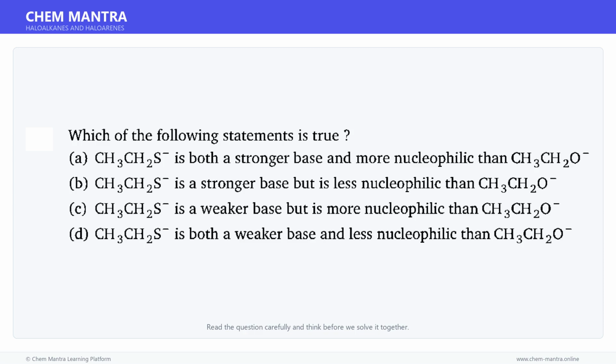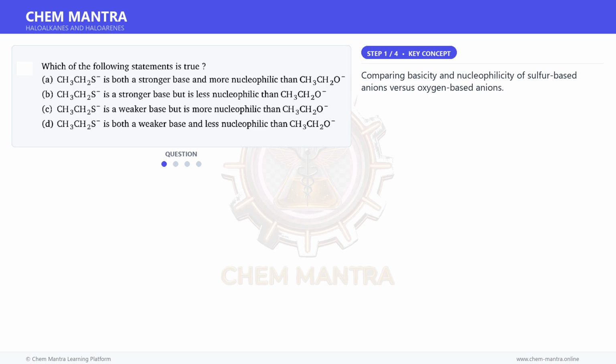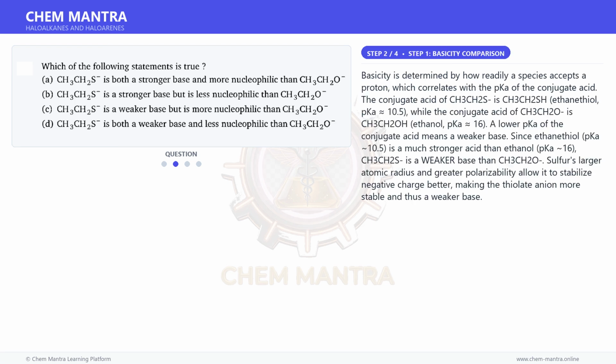Here is a question. Read it carefully and think about the answer. Let us solve it step by step. Let us first understand the key concept here. Comparing basicity and nucleophilicity of sulfur-based anions versus oxygen-based anions. Moving on to the next step.